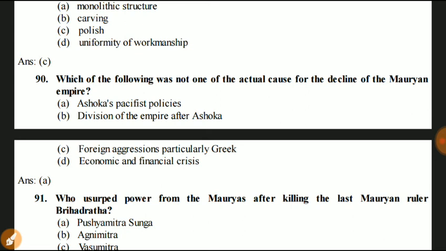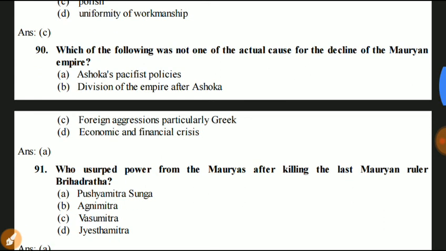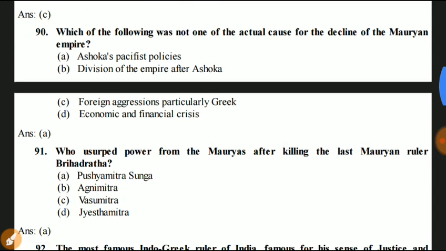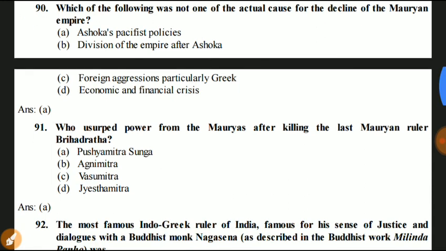Here Ashoka's pacifist policy is not responsible for the decline of the Mauryan Empire. Here is answer A. Next question 91. Who usurped power from the Mauryas after killing the last Mauryan king Brihadratha? Pushyamitra Sunga. Answer is Pushyamitra Sunga.